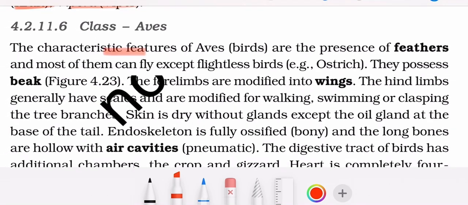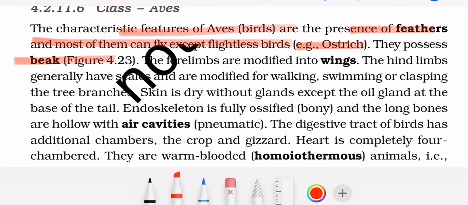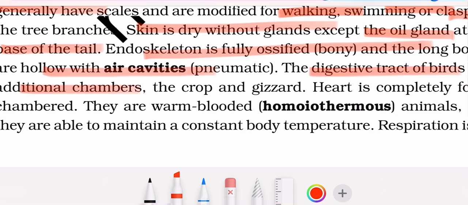Class Aves. The characteristic feature of Aves is the presence of feathers, and most of them can fly except flightless birds. Example: ostrich. They possess a beak. The forelimbs are modified into wings. The hind limbs generally have scales and are modified for walking, swimming, clasping. Skin is dry without glands except the oil gland at the base of the tail. Endoskeleton is fully ossified, bony, and long bones are hollow with air cavities, pneumatic. The digestive tract of birds has additional chambers, the crop and the gizzard.